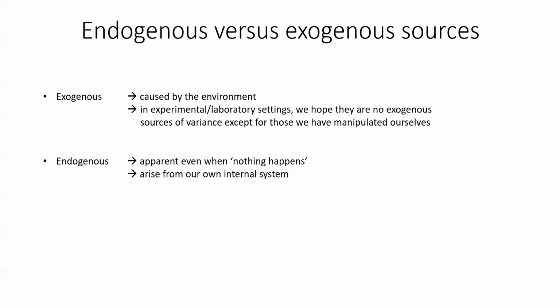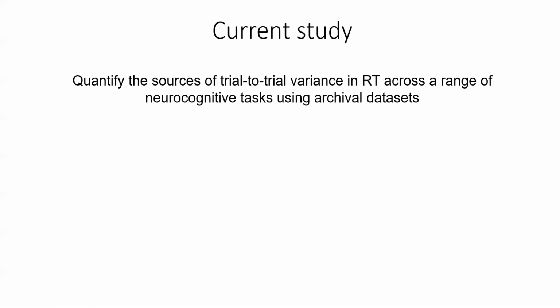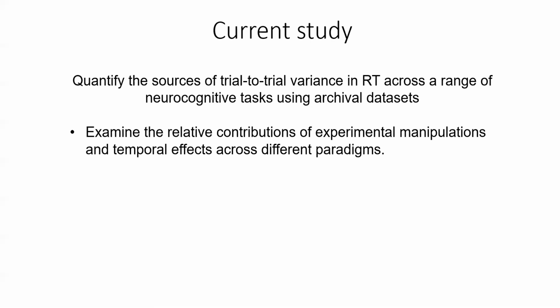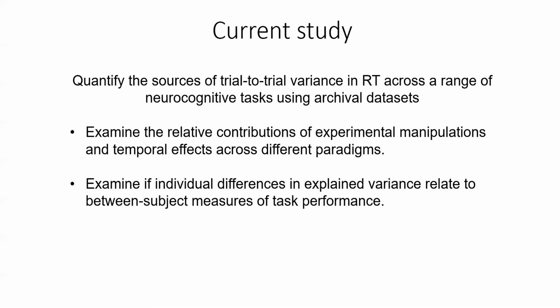With the current study, we therefore aim to quantify the sources of within-subject variance in reaction time across a large range of neurocognitive tasks from publicly available data sets. Specifically, we examined the relative contributions of experimental manipulations and of temporal effects. And secondly, we were interested in examining individual differences in explained variance.